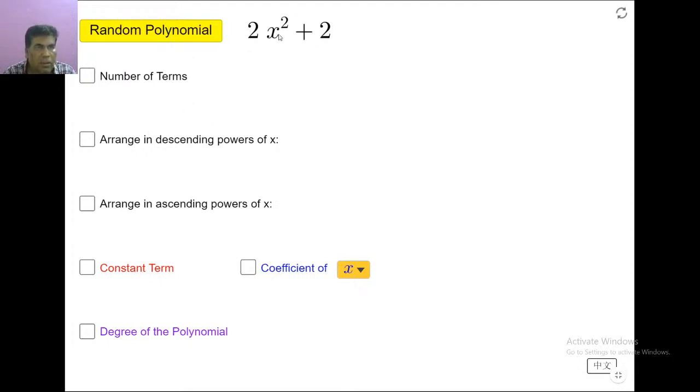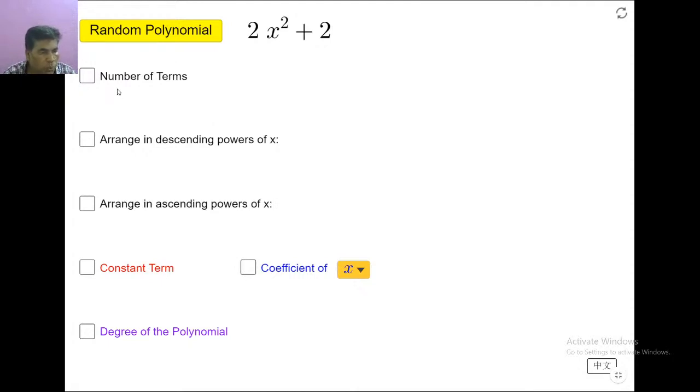Number of terms. So 2x square plus 2. How many terms are there? Can you guess? In the expression, how many terms are there? Can you please reply with the answer through live chat? The first question is, what is the number of terms?